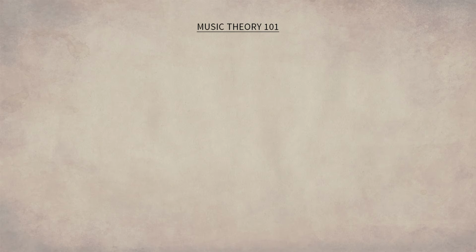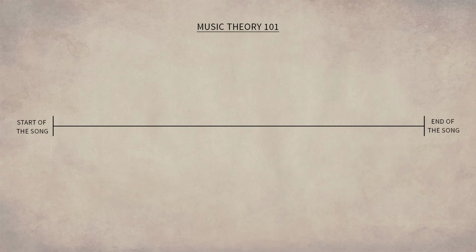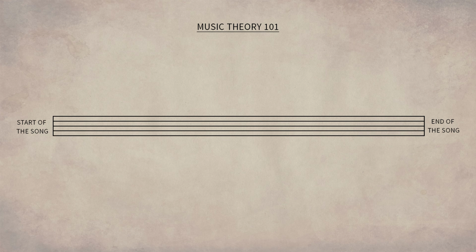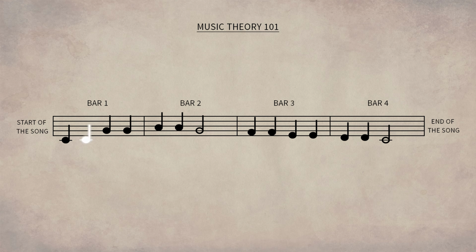Don't worry, you don't have to know anything about music theory at all to play my game. Still, let me explain what's going on in a simplified way. Imagine every music piece as a huge timeline. This timeline is basically our well-known music sheet. For better orientation, the music sheet is divided into small parts called bars. And bars are filled with musical information, known as music notes.